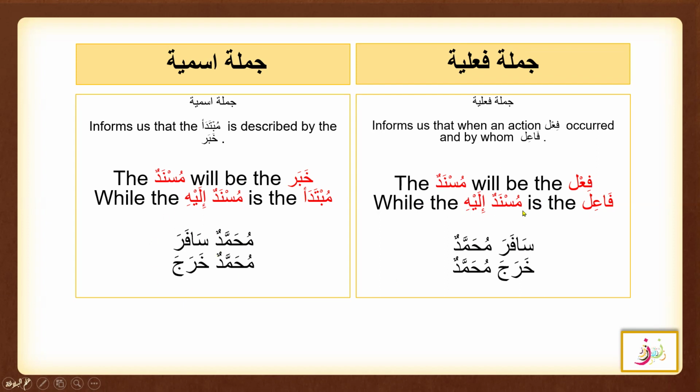You can see that jumla fi'liya starts with the fi'l and this is a musnad, while the musnad ilay is the fa'il here. Safara Muhammadun, Kharaja Muhammadun. The fa'il is a musnad ilay and this fi'l is a musnad.